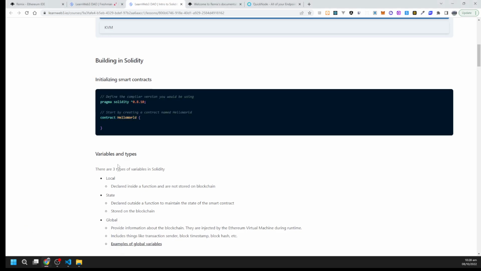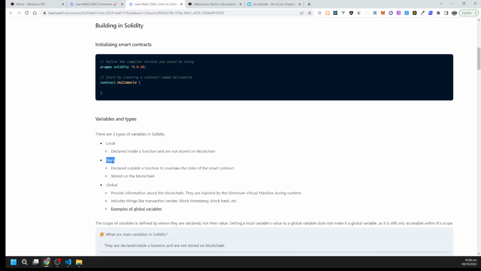Now let's move on. Variables and types. There are three types of variables. Local variables are declared inside a function and are not stored on the blockchain. A state variable is declared outside a function to maintain the state of the smart contract, and is stored on the blockchain. Global variables provide information about the blockchain. They are injected by the Ethereum virtual machine during runtime and include things like transaction sender, block timestamp, block hash, etc. There are more examples of global variables.